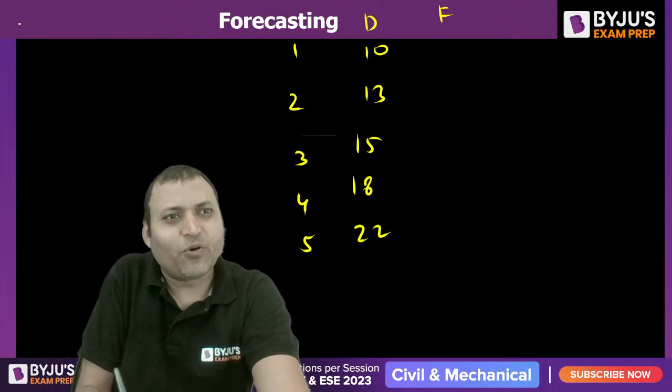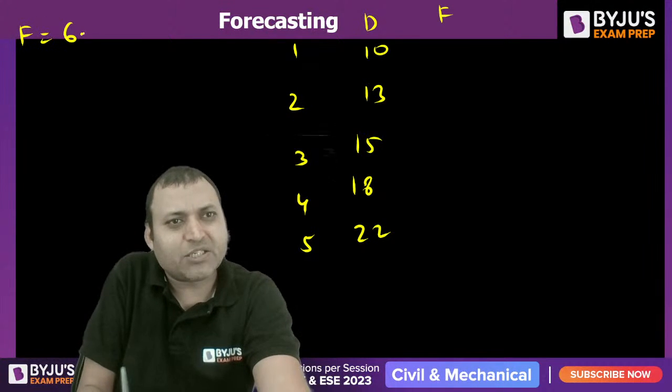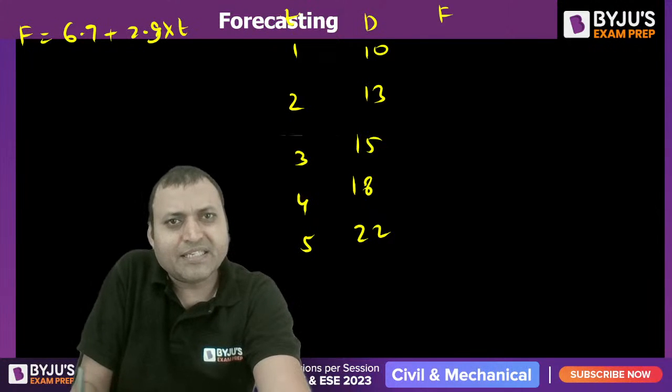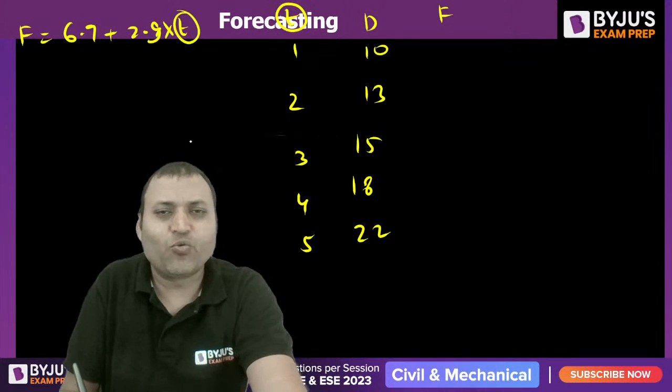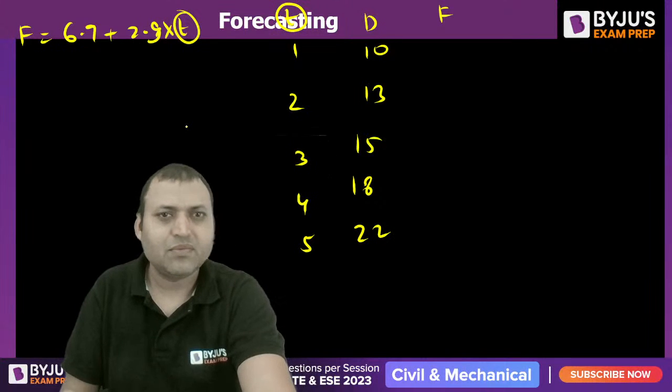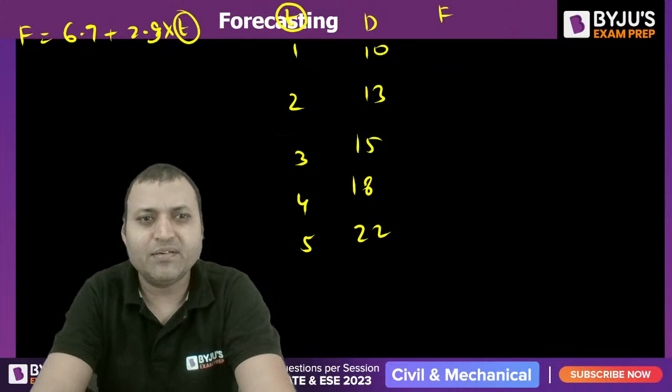How to find out the forecasted value? F is equal to 6.9 plus 2.9 into T. This is T. So if you put T is equal to 1, what do you get? 6.9 plus 2.9.